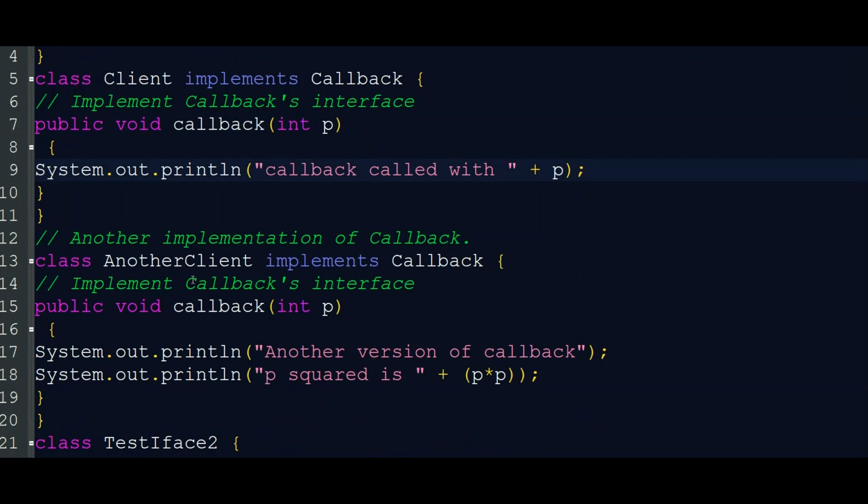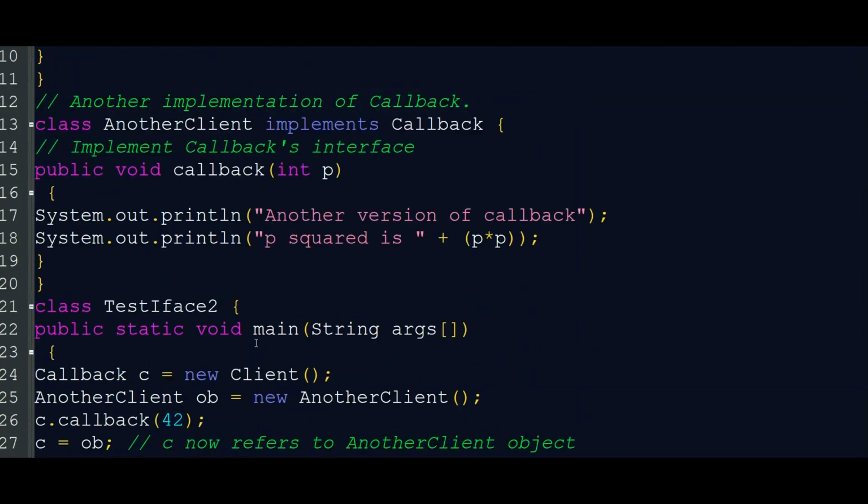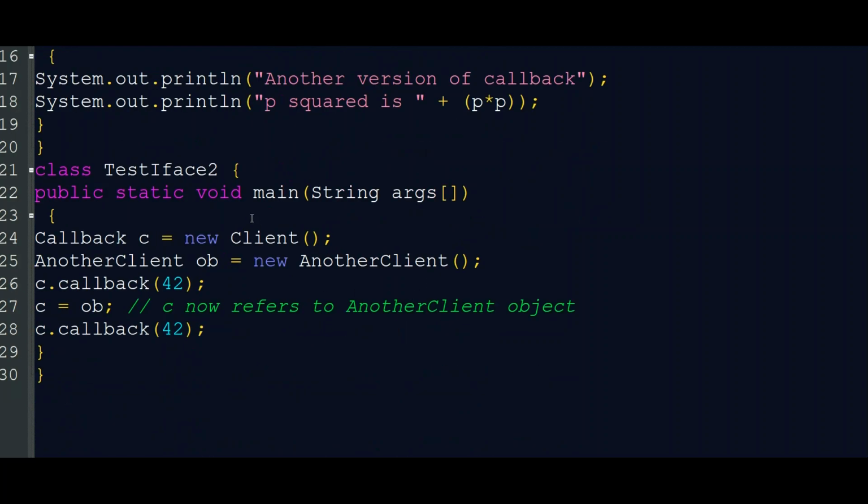"Callback called with". There is another class, AnotherClient, that implements Callback. In this implementation, the class prints p squared. Another version of callback: "p squared is p square". In the main class's main method, the declaration of the interface is a little different. We are creating an instance for the interface Callback c. Callback is the name of our interface. Callback c equal to new Client, so it is an instance of the interface Callback for the Client class.